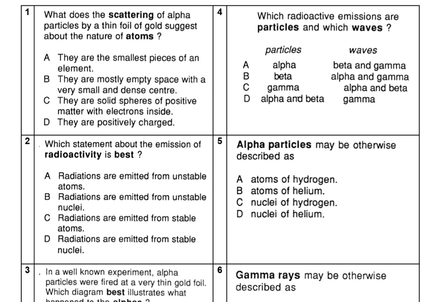Now, what does the scattering of alpha particles suggest? Okay, so what does it suggest? What does it prove to us? Now, tiny piece of an element, this is incorrect. That is, it doesn't show that. They're mostly empty space with a very small dense positive center, which is correct. They are solid sphere, are positive, no. So therefore the answer by default is going to be this one. Remember, this is the Rutherford scattering experiment. So the Rutherford scattering shows that there's a tiny little dense nucleus at the center, so positive, and then everything else just empty space. Okay.